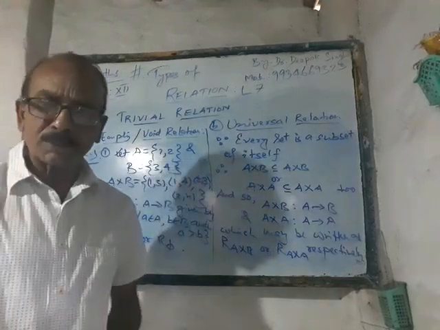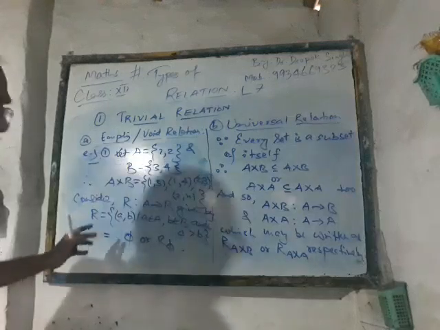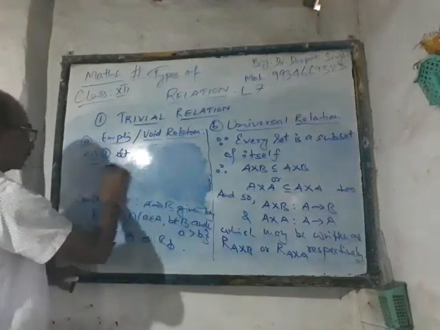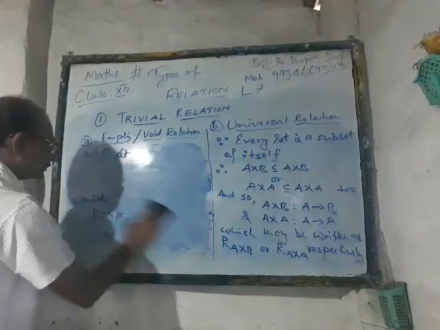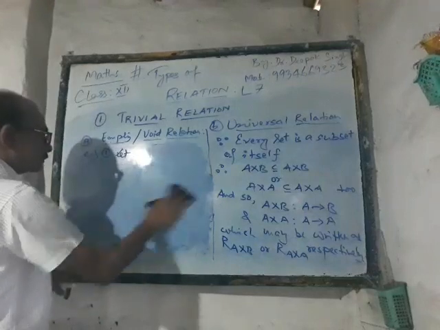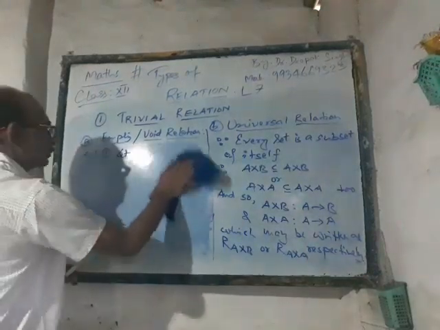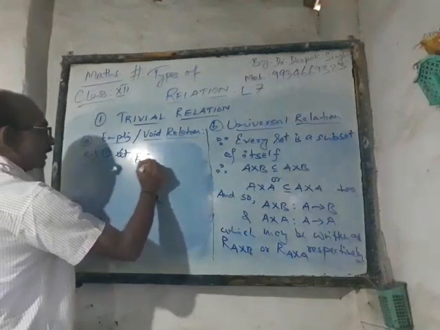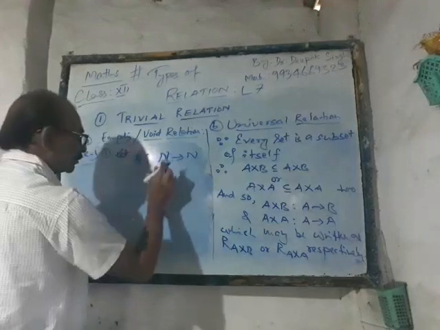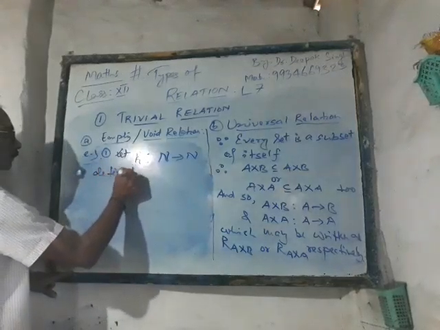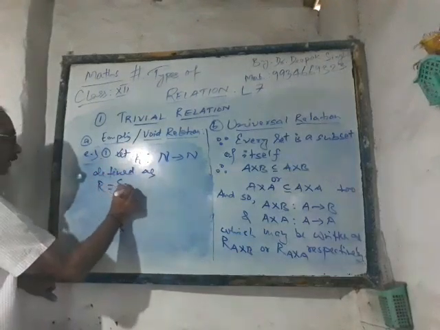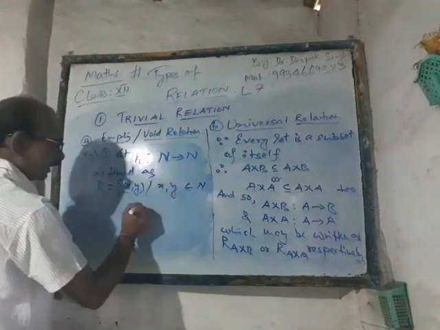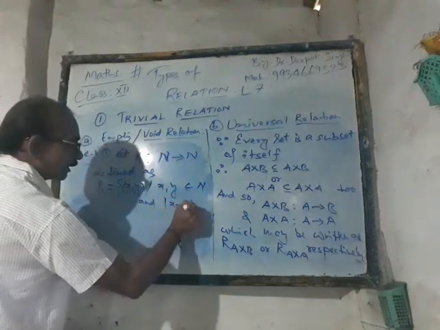I will recite one more example for that. Let us consider a relation R from the set of natural numbers to the set of natural numbers defined as R is equal to {(x, y) such that both x and y belong to the set of naturals and mod of x minus y is less than 0}.